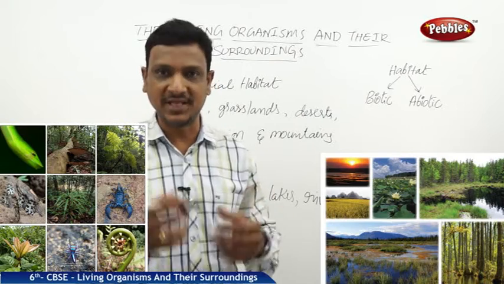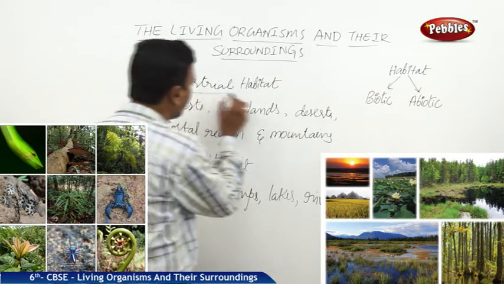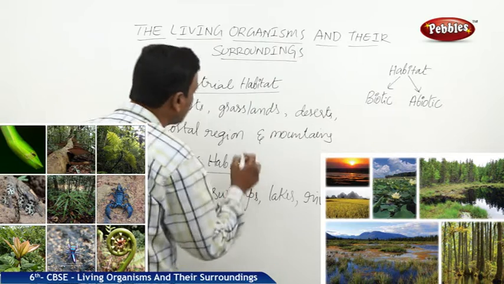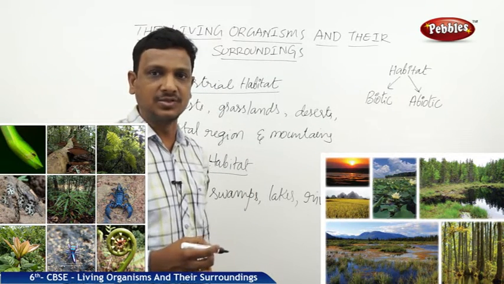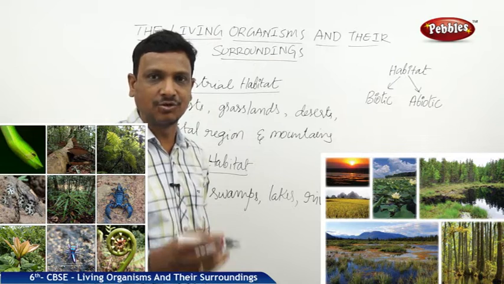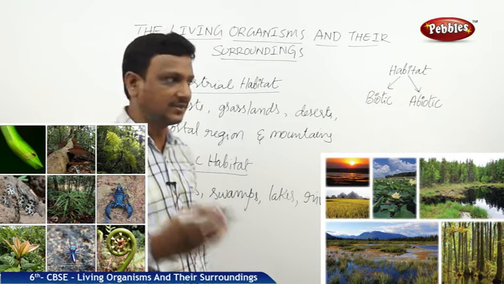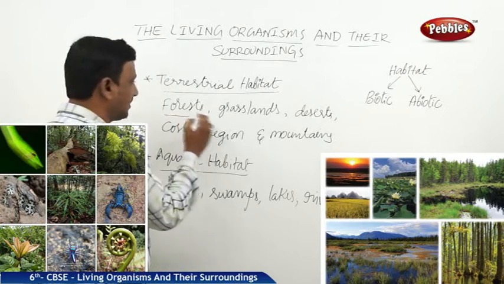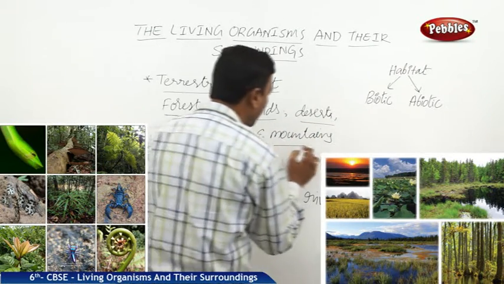particular habitat, right? So here we can broadly classify the habitats into two categories. The first one, terrestrial habitat. So that is any plants or animals that are making life on the land or coming under the terrestrial habitat. The terrestrial habitats are further classified to forests, grasslands, deserts, coastal regions and mountains.